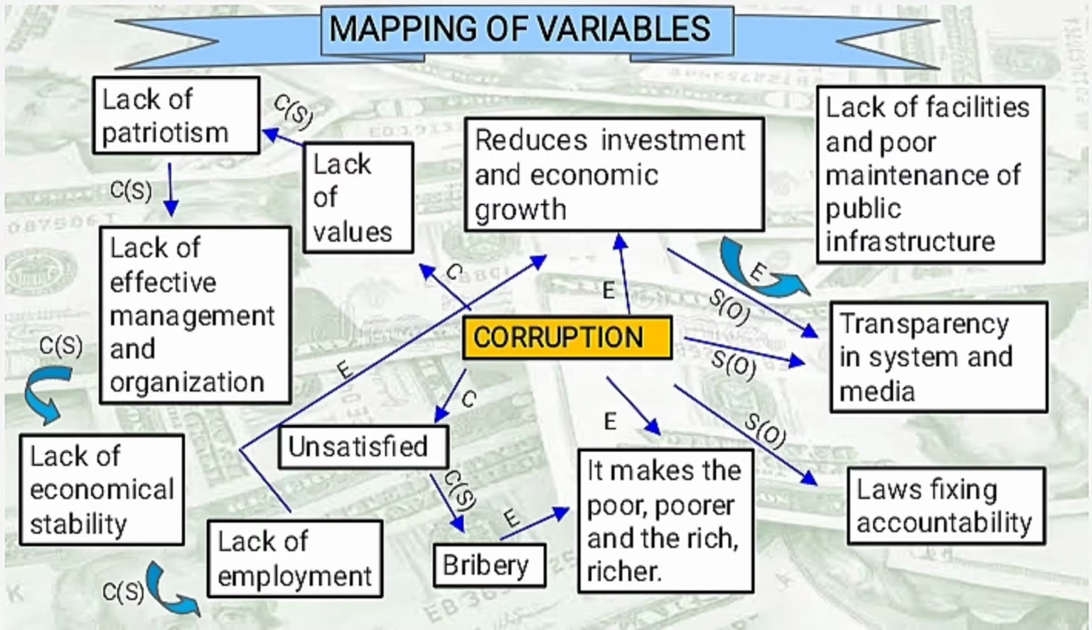And we have also one cause of corruption, which is dissatisfaction. And if there is dissatisfaction, there will be a bribery type of corruption. And it makes the poor poorer and the rich richer. So the solutions to this problem that must be implemented to stop corruption are there must be transparency in the system and media, and also law-fixing accountability.